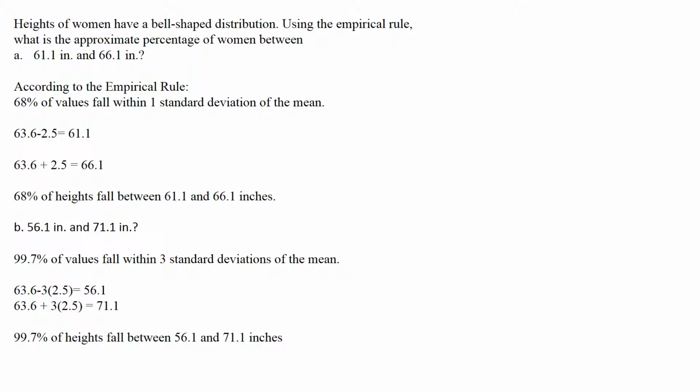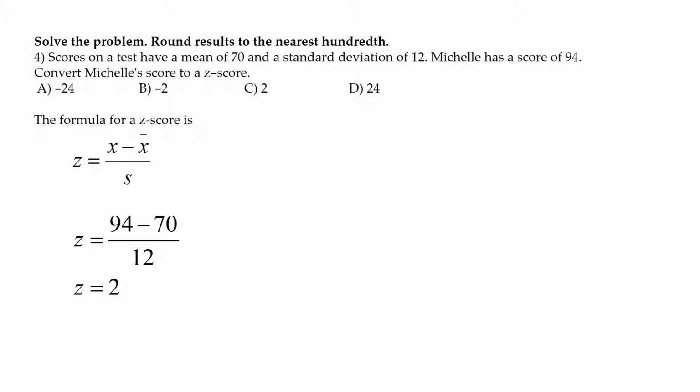The next question says scores on a test have a mean of 70 and a standard deviation of 12. Michelle has a score of 94. We have to convert Michelle's score to a z-score.